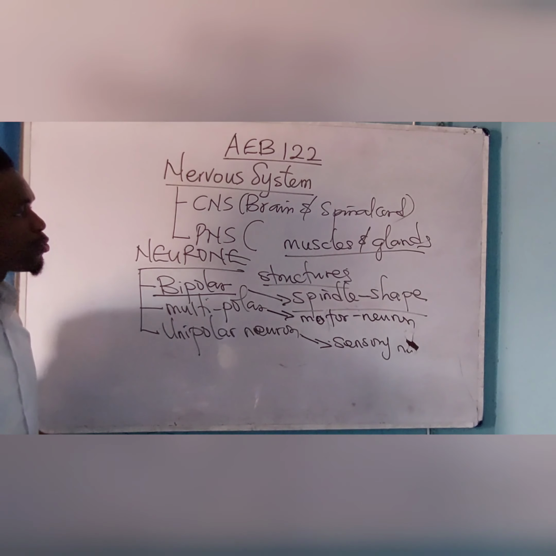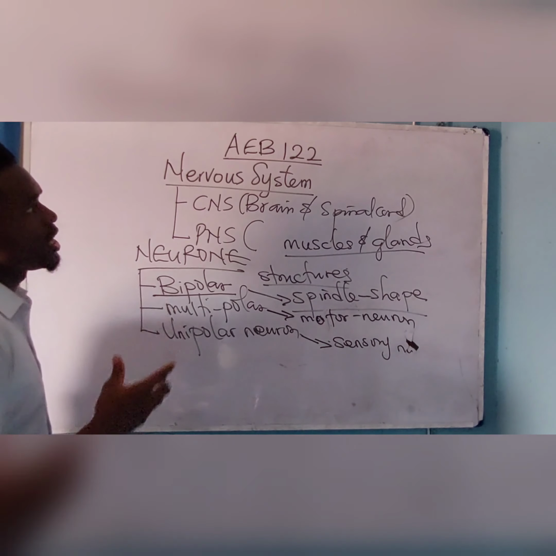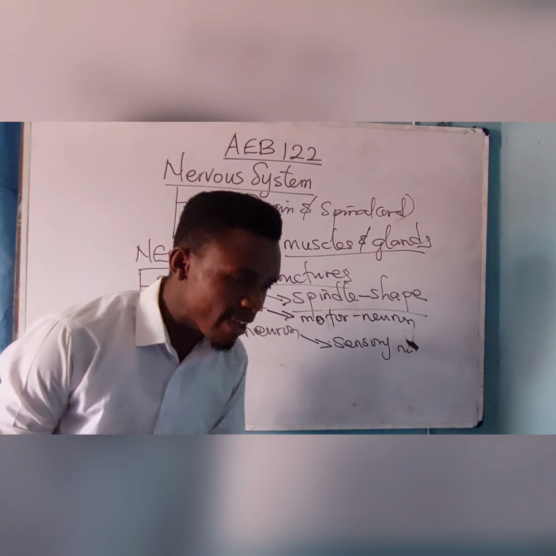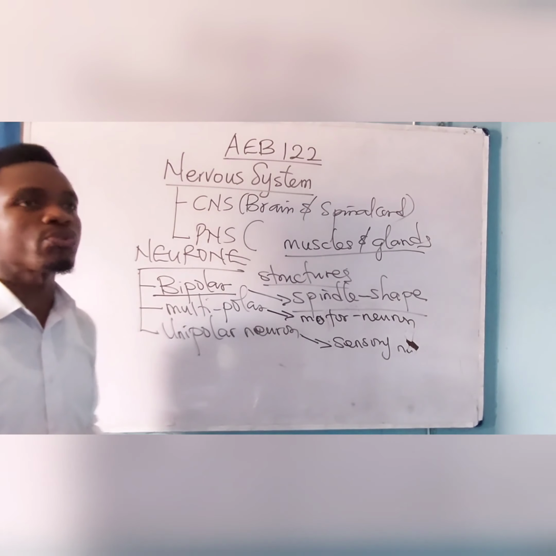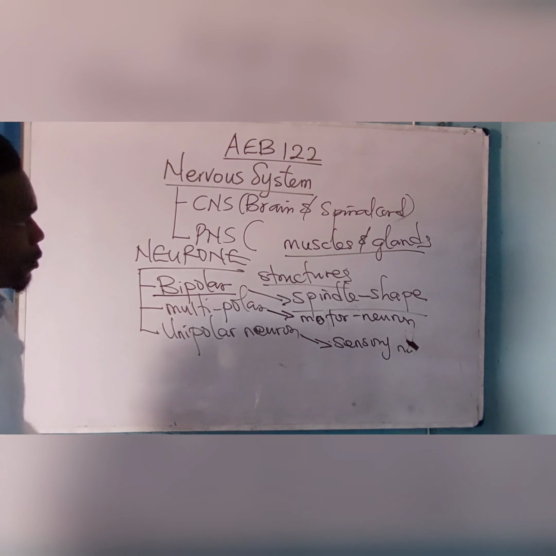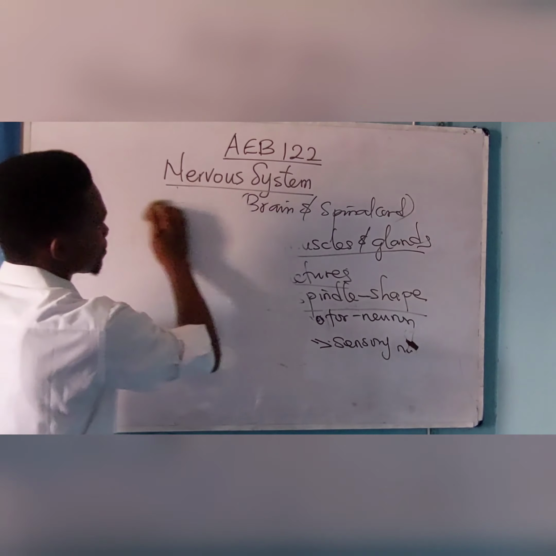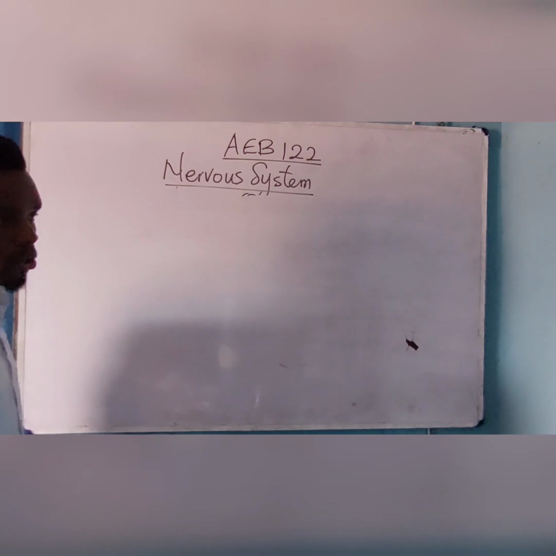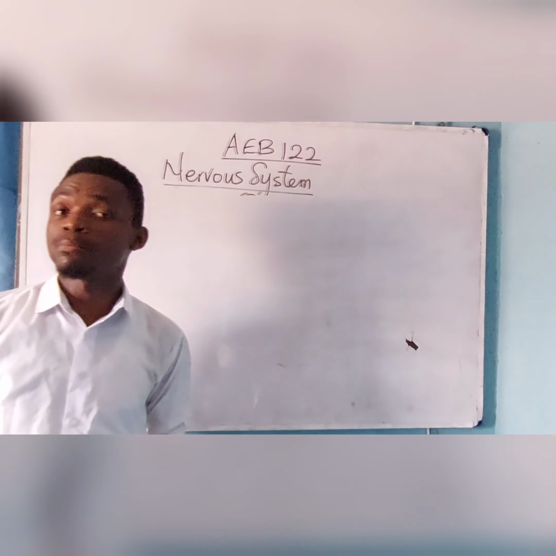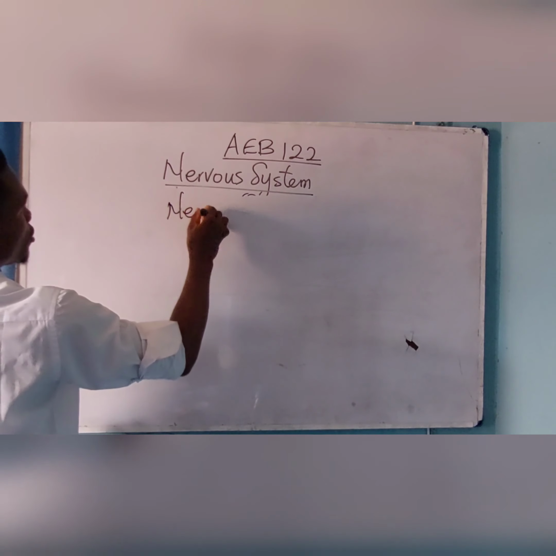So permit me to take this to the next level. Now, you know that the nervous system is actually very sensitive. It detects whatever happens in the environment of the body. Now, let us take it to the next level. I told us that the basic structural and fundamental unit of the brain is called the neuron.